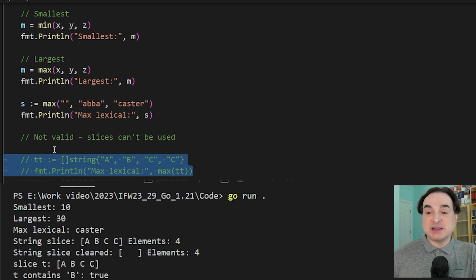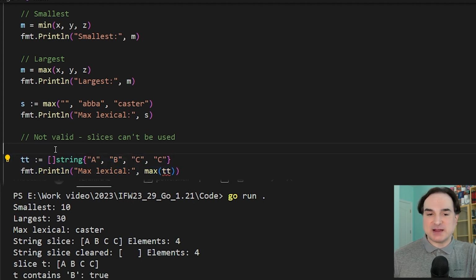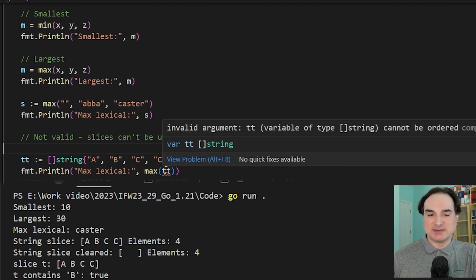However, the big downside is that we still have to specify all of the objects that we want to compare at compile time. So we cannot pass a slice, for instance. We cannot get the max of the elements that are present in a slice. It doesn't work that way, at least not yet.